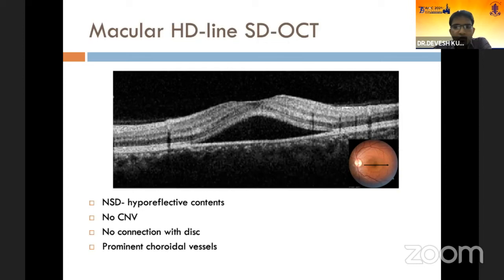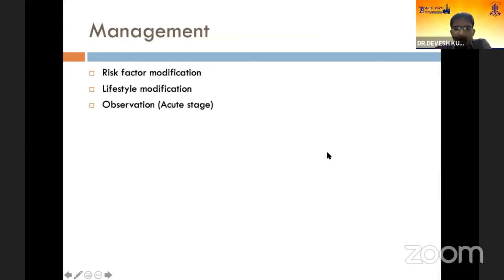There was no choroidal neovascular membrane seen, and the neurosensory detachment, as we can see in the OCT, is not extending nasally toward the optic nerve head. It has no connection with the optic nerve head, and prominent choroidal vessels may also be seen beneath the retinal pigment epithelium. So management in such a case should be risk factor modification if there are any, lifestyle modification, but in this patient there were no risk factors and observation was advised.